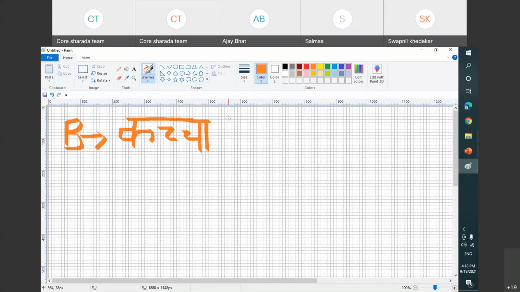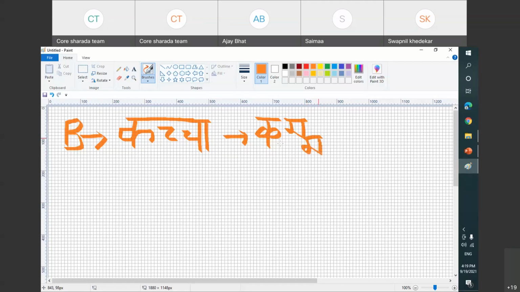Okay, how do we do it now in Sharda Lipi? The rule is it has to be written towards the left of the above alphabet. So K will be written complete, there is no problem in K. Ch is written full. Ch left, not here, not here.